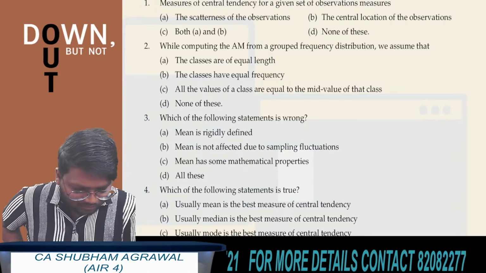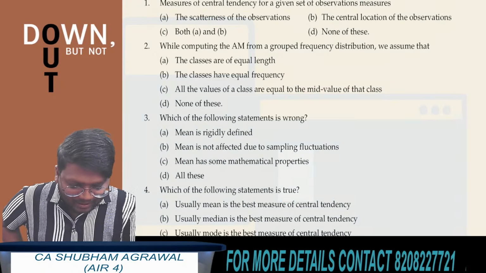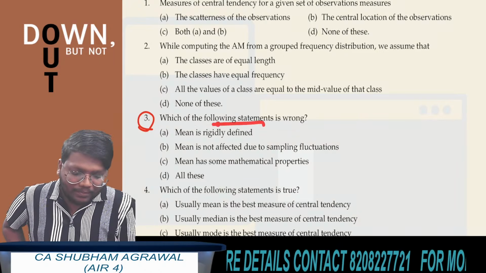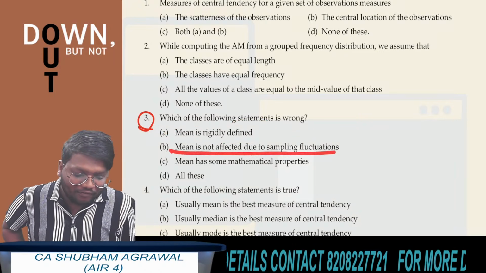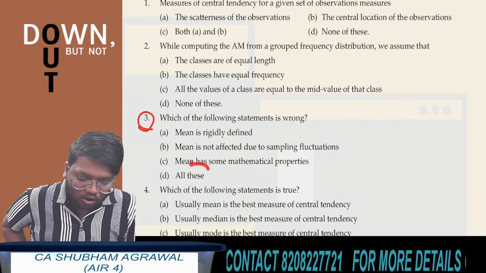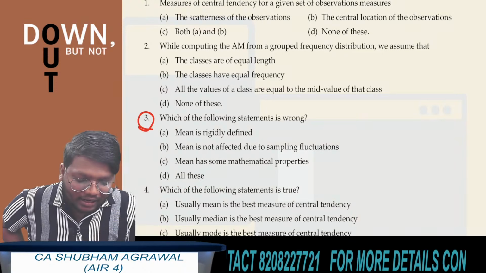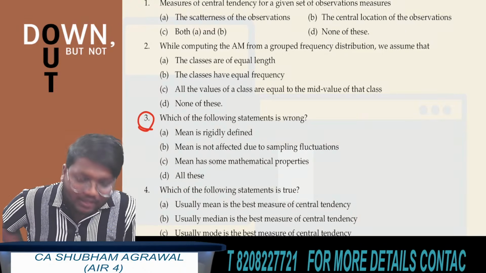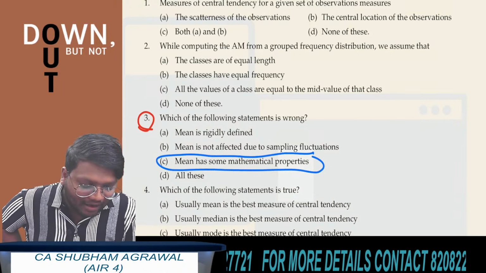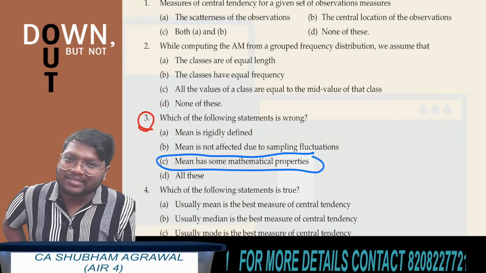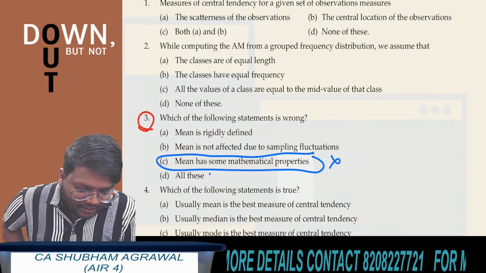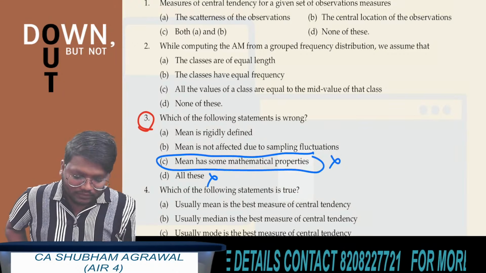I'm taking some more questions. Question number 3 you can do. Which of the following statements is wrong? Mean is rigidly defined. Mean is not affected due to sampling fluctuations. Mean has some mathematical properties. Definitely option D is wrong to choose, because mean has mathematical properties, this statement is correct, and they have asked us to find which statement is wrong. So both option C and option D are incorrect.